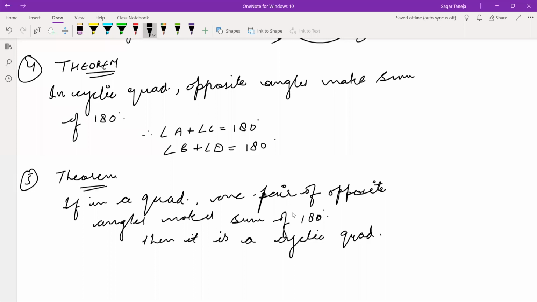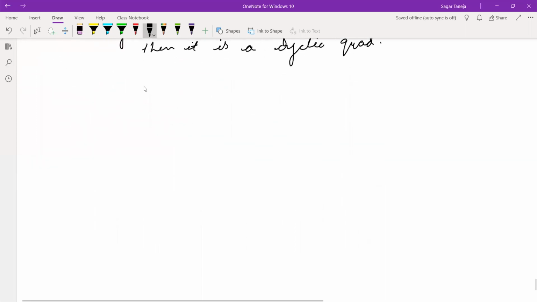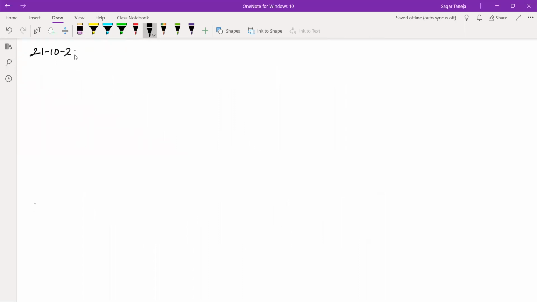Take out NCERT exercise 10.5. All the theorems are done and we have discussed this. On a new page, put today's date. Exercise 10.5, the last exercise of the chapter.